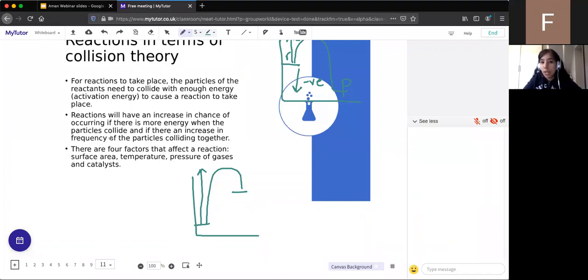The second one is if they collide with more energy. So there's 2 factors. The first one, if they collide with more energy, and the second one, if they collide more frequently. So all of collision theory is based on those 2 things. So the frequency of collisions and the amount of energy in the collision.